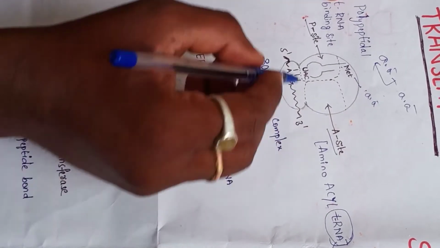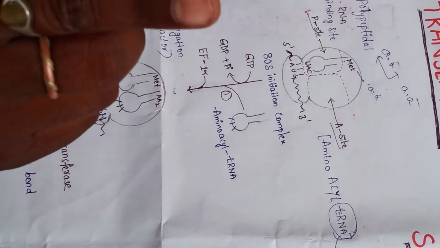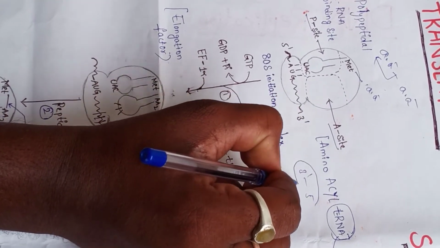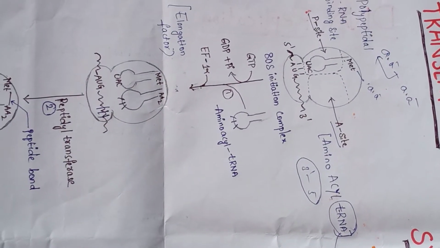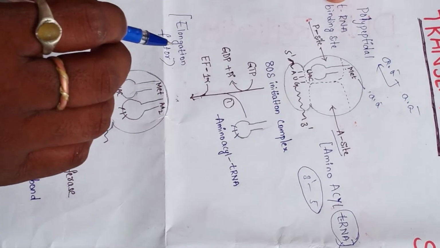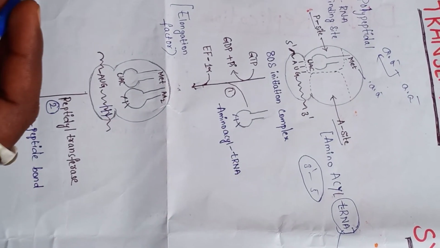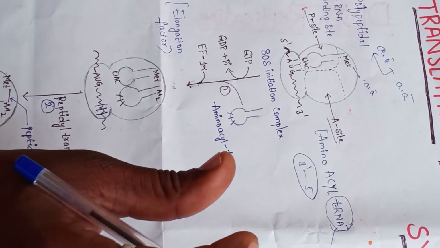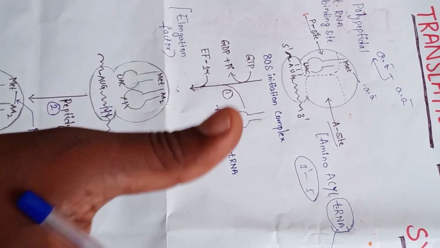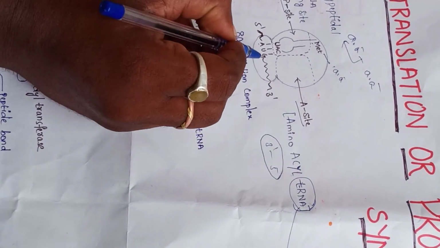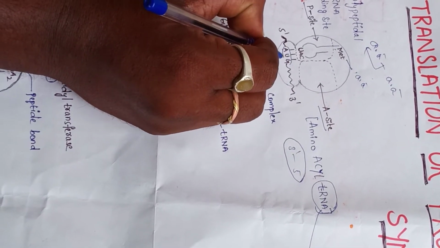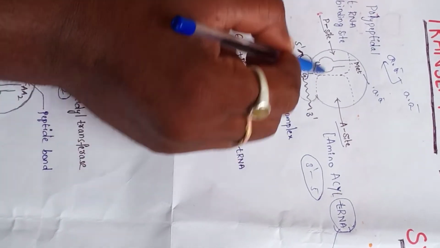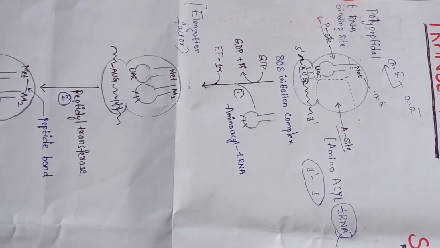The next one, what is protein synthesis? Protein synthesis always proceeds in the 5' to 3' direction only. In the 3' to 5' direction, this is the anticodon direction. Only the 5' to 3' direction is the activation of protein biosynthesis. And in each and every cell, the genetic code starts with AUG only. This is the starting codon of the genetic information. So AUG is here, 5' to 3' direction, P site, A site, and one amino acid is here.